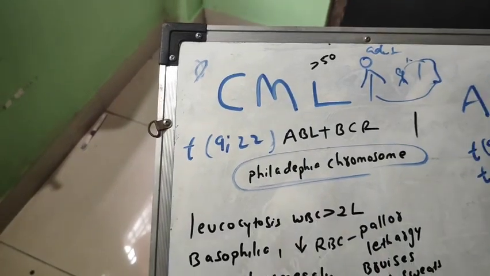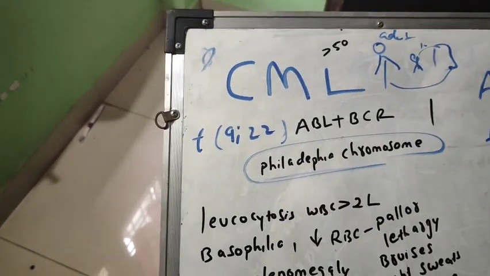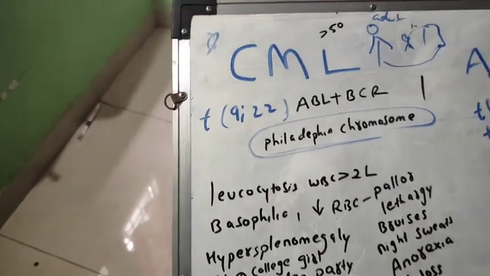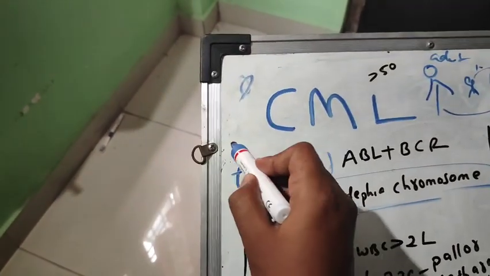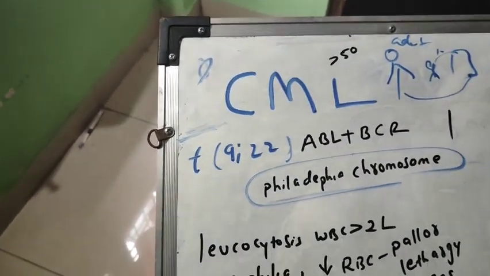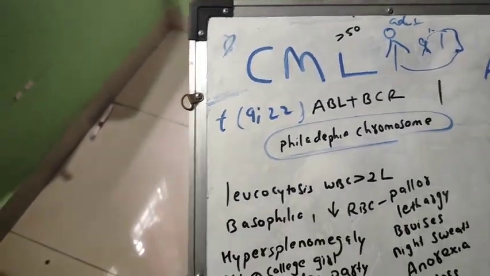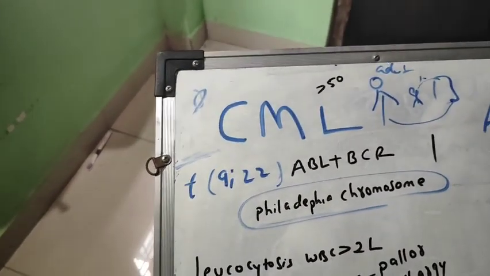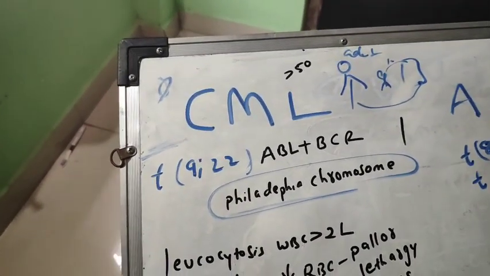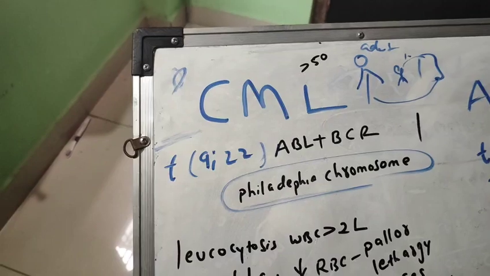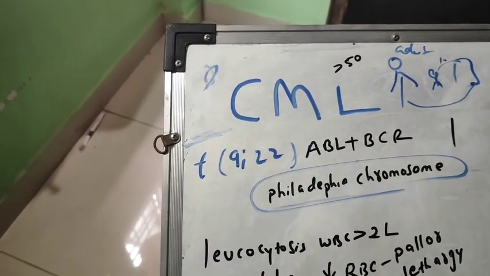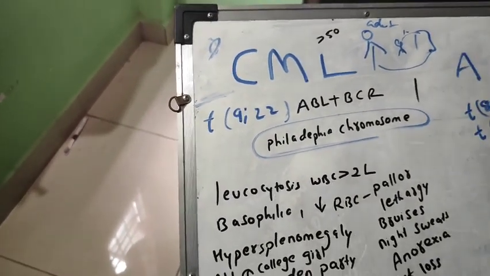Last time, a question was asked: which of the following is the Philadelphia chromosome? In the options, it was the translocation of 9 and 22, the BCR-ABL chromosome.